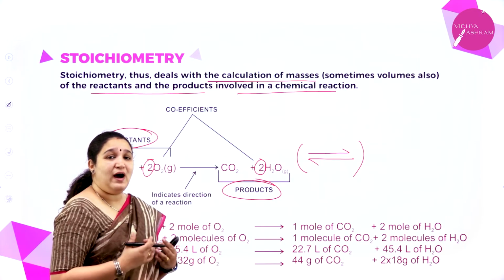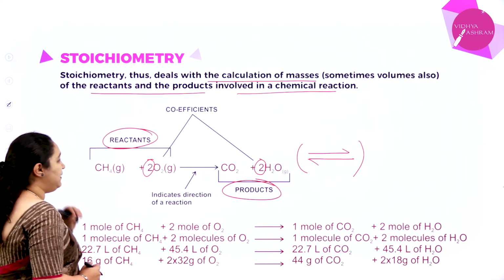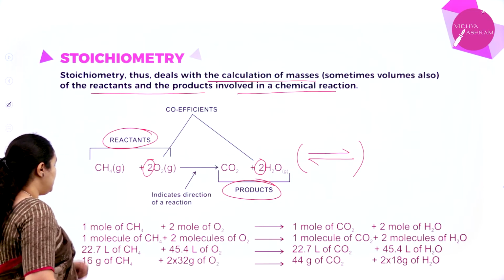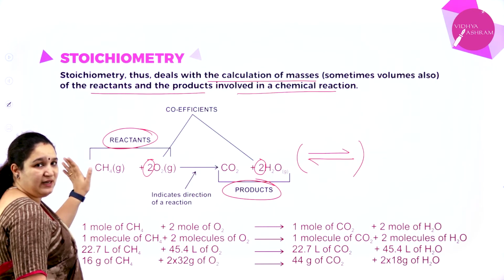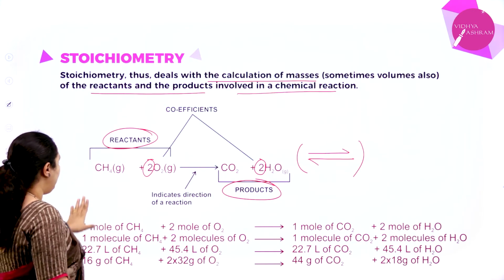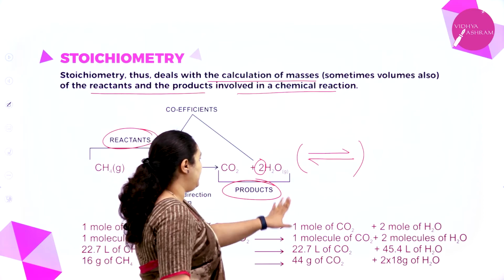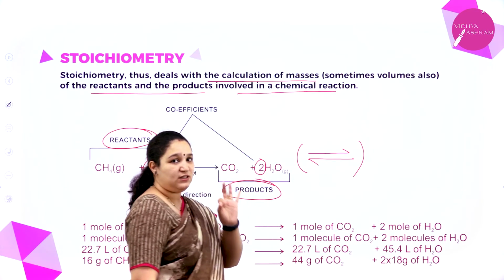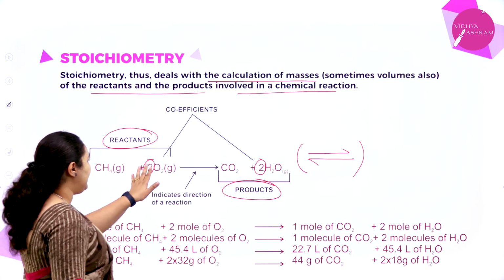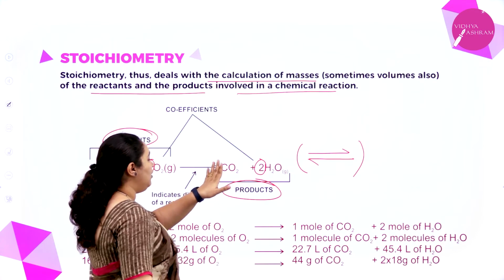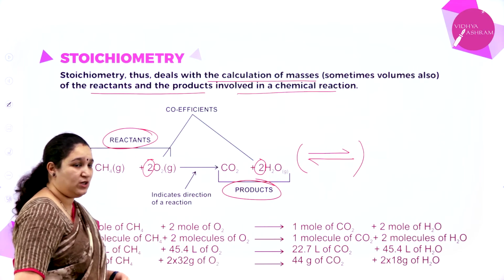Okay. Now what do you understand by a balanced chemical equation? In this particular equation, here you see 1 mole of methane. I do not have any stoichiometric coefficient, no number is there, that means it is 1. So 1 mole of methane is combining with 2 moles of oxygen to give 1 mole of carbon dioxide and 2 moles of water. So I can tell it in terms of moles, or I can say that 1 molecule of methane is reacting with 2 molecules of oxygen to give 1 molecule of carbon dioxide and 2 molecules of water. So I can tell it in terms of molecules.